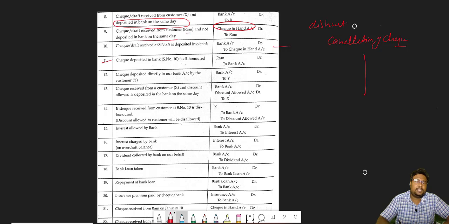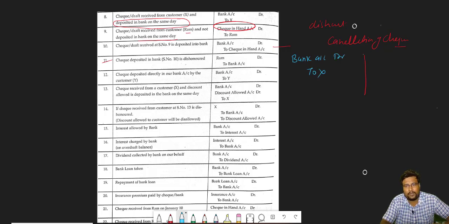So you see, when we receive a check from X, then what entry will we pass? Bank account debit to X. Bank is receiving the check, bank account debit. Who has given the check? X. But when it is dishonored, we simply pass the opposite entry. X debit to bank to close the entry. So that's why here when the check is dishonored, the check we received from Ram, again Ram becomes debtor, again Ram becomes future receipt, and to bank.